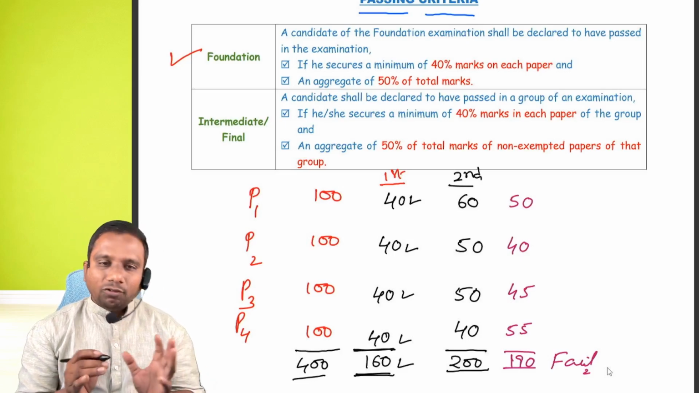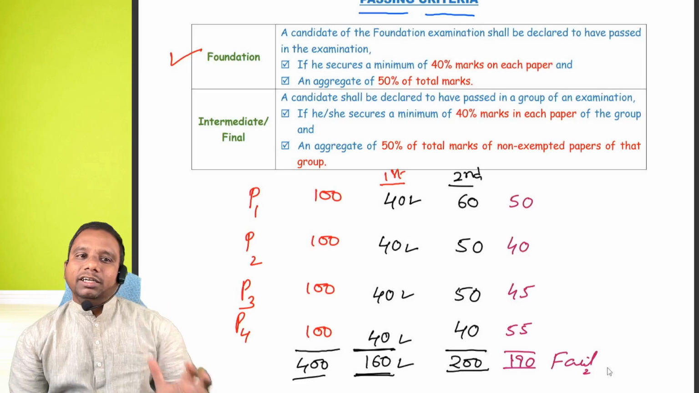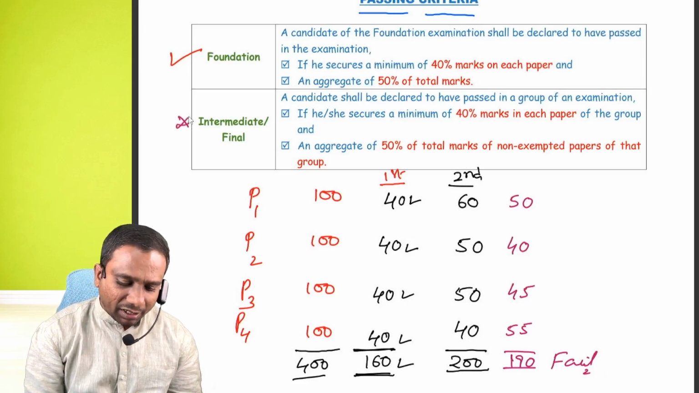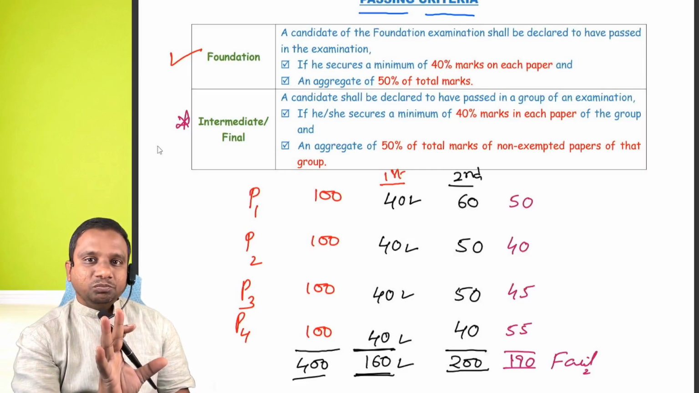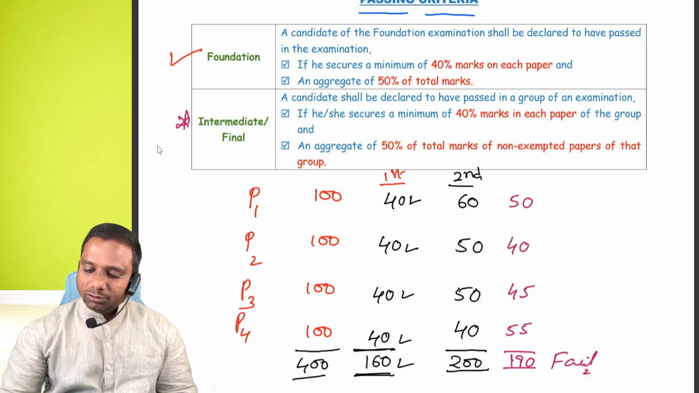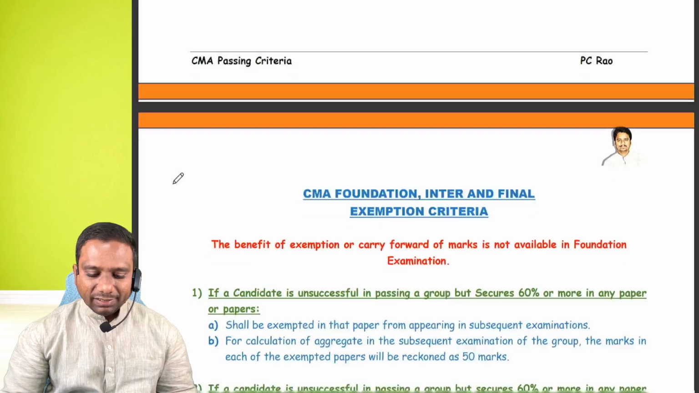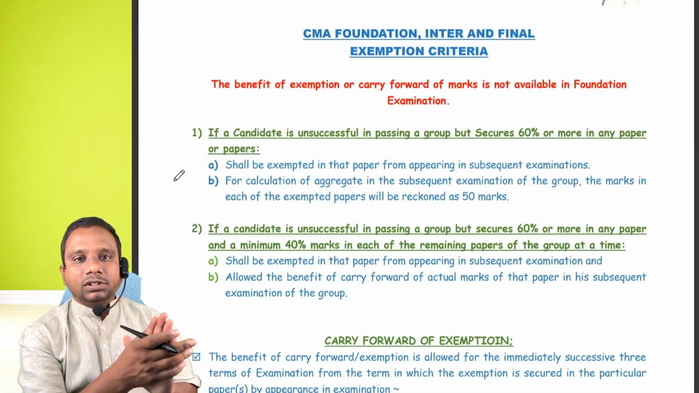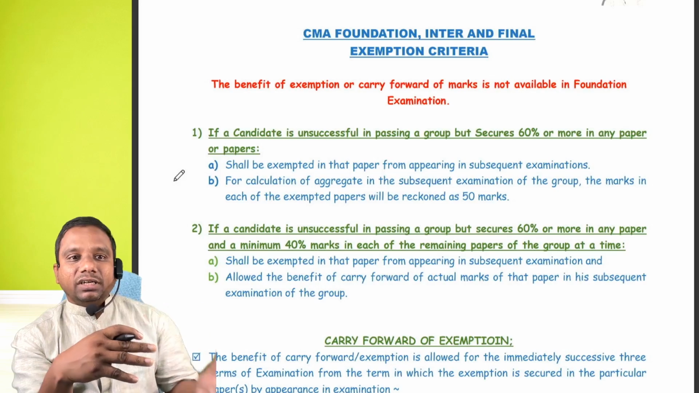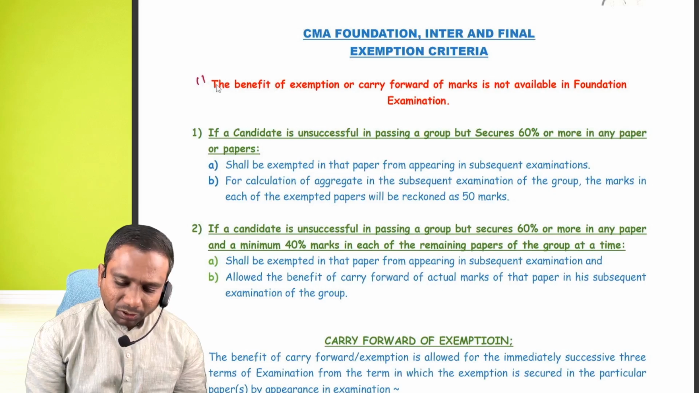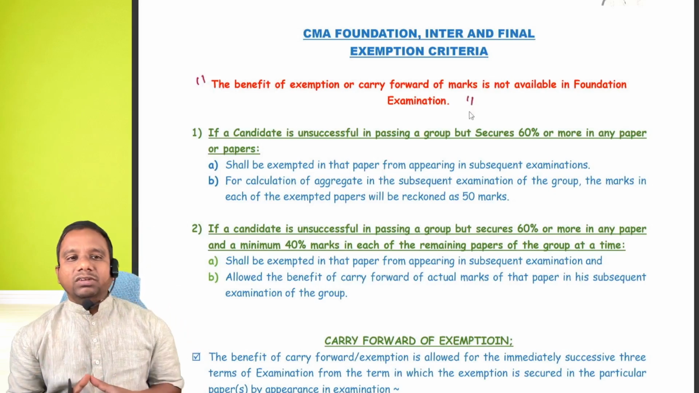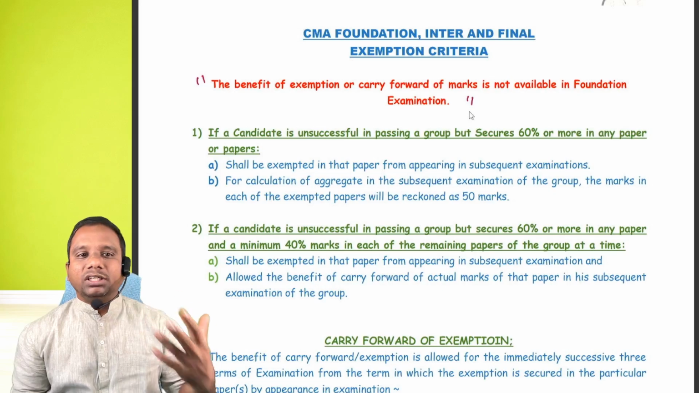But in intermediate and final level, it is slightly different. How is it different? To understand this, we should first understand the exemption criteria. Sir, what is this exemption criteria? Do remember, in CMA Foundation level we don't have the exemption criteria.